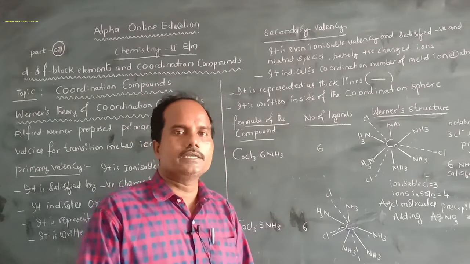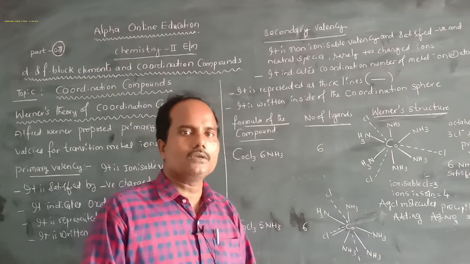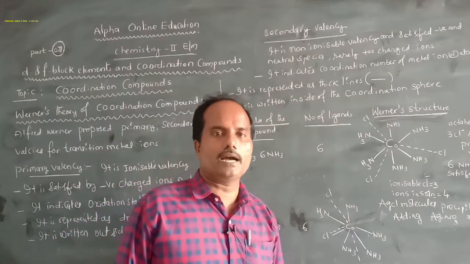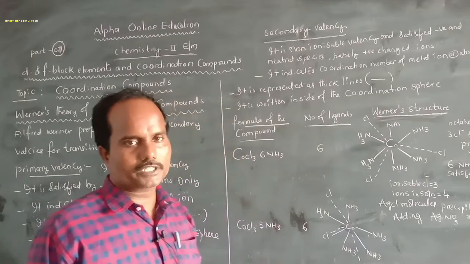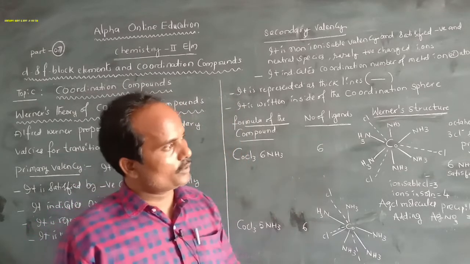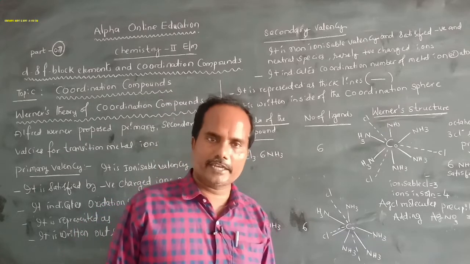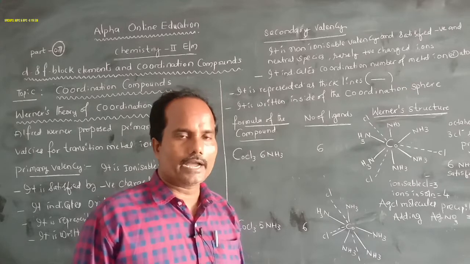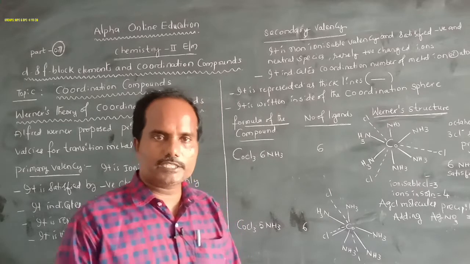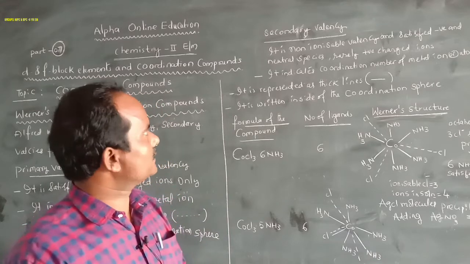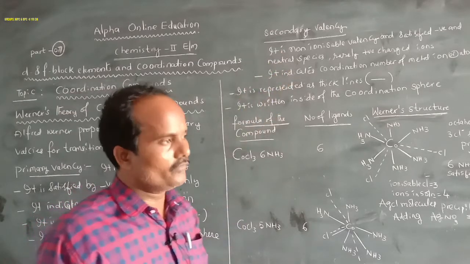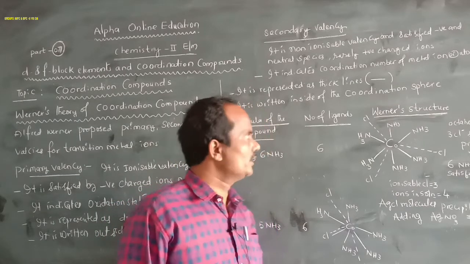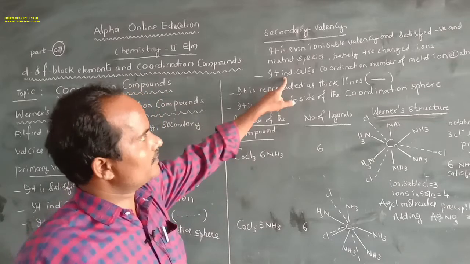In rare cases, positively charged ions also satisfy the secondary valency of the transition metal ion in the formation of coordination compounds. Examples are the nitronium ion NO2+, the nitrosonium ion NO+, and hydrazinium ions. These positively charged ions can satisfy the secondary valency of the transition metal ion.